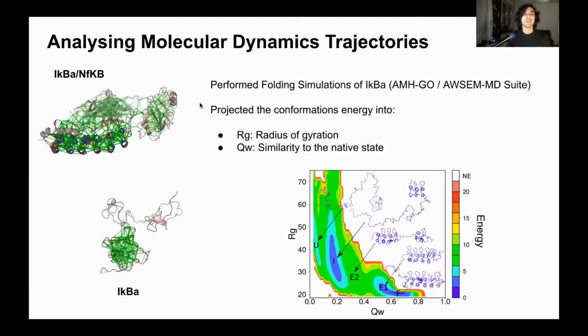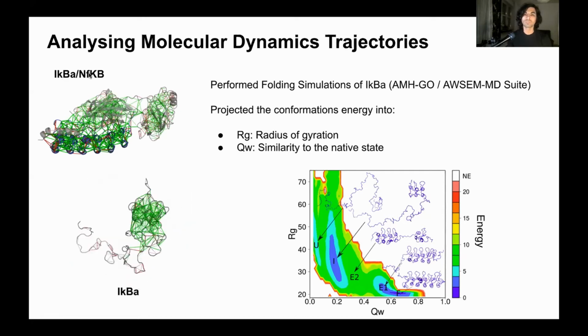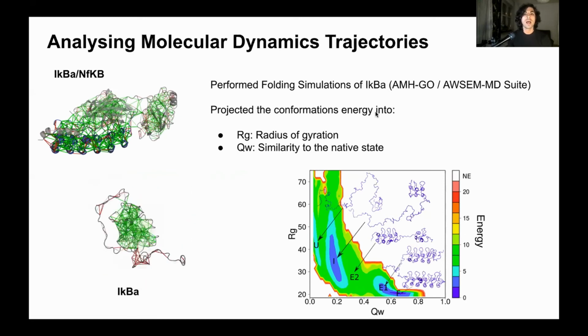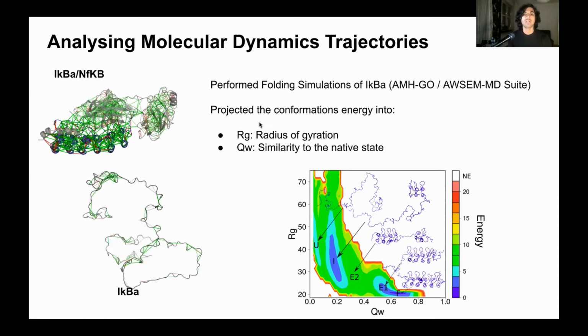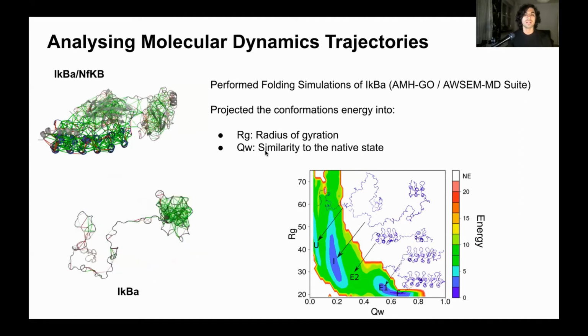For example, we have created a new module that is useful to analyze how local frustration changes across molecular dynamics trajectories. The case study we are going to show is about IkB alpha, an inhibitor of NF-kappa B. We performed folding simulations of IkB alpha using a Go model within the SMOG suite, and we calculated the energy for all the conformations across the trajectory. We also projected this energy onto other coordinates like the radius of gyration and Q, which is a measure of how similar the different conformers are to the native state.